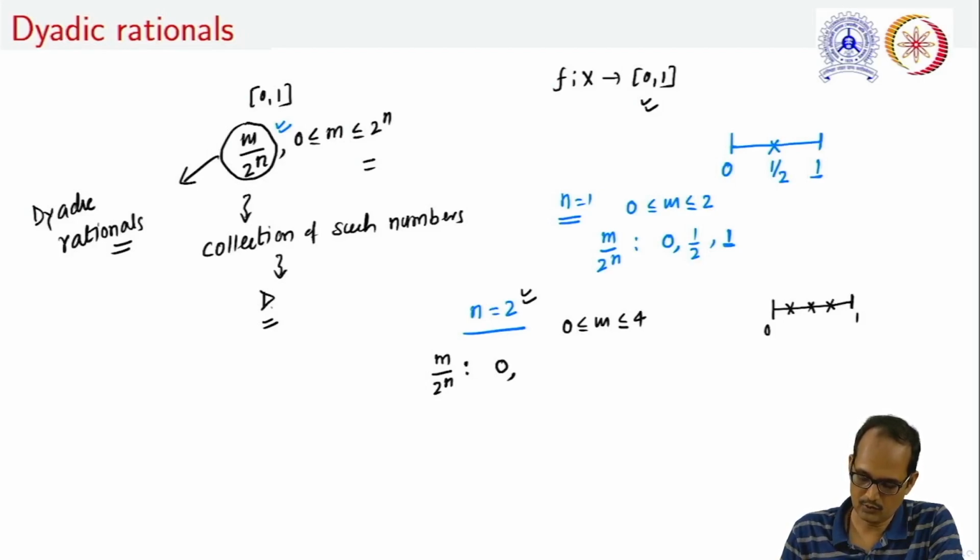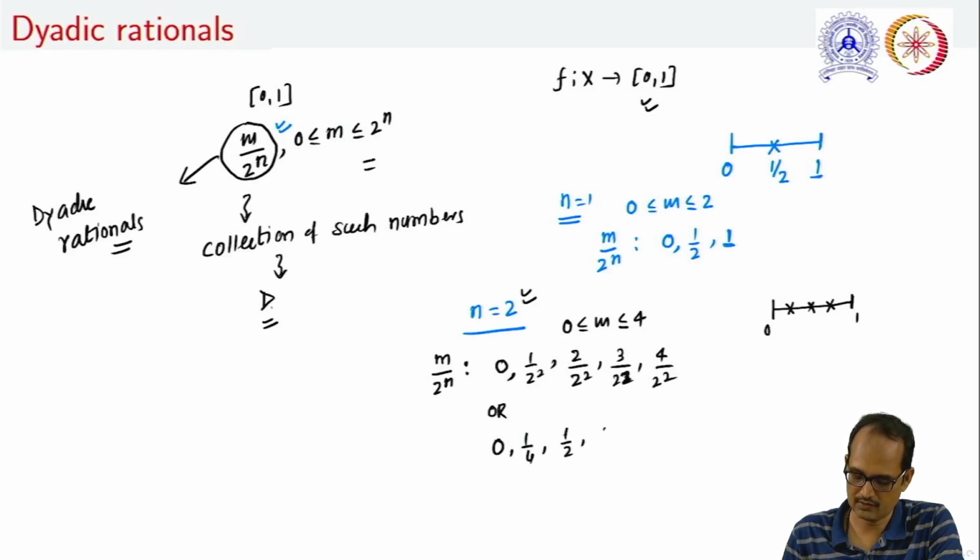For m equal to 1, this ratio will be 1 upon 2 square. For m equal to 2, this ratio is 2 upon 2 square. Similarly, this is 3 upon 2 square, and this is 4 upon 2 square. Or we can say this ratio will look like 0, 1 upon 4, half, 3 upon 4, and finally 1. These are the points which come for n equal to 2.